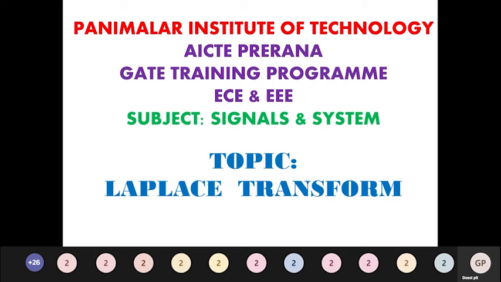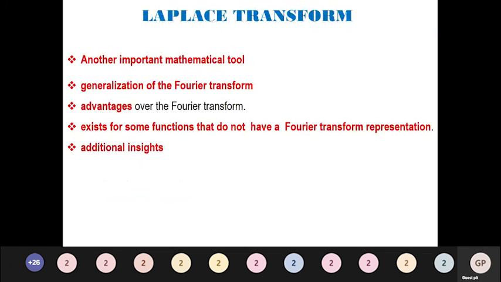So we will be dealing with Laplace transform today. In the previous class we discussed various aspects of signals, systems and classifications of signals and systems. We have seen what is Fourier series, how Fourier series is applied to periodic signals. Then we moved on to Fourier transform, and today we will discuss Laplace transform.